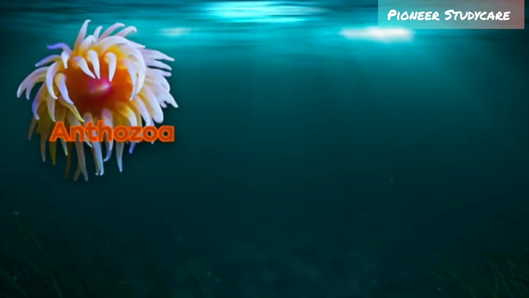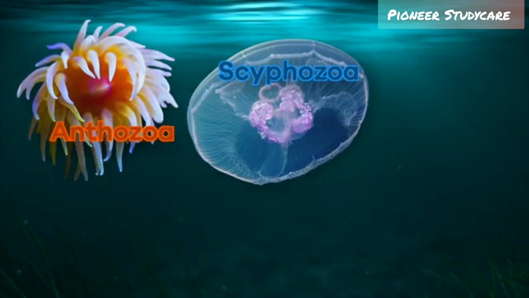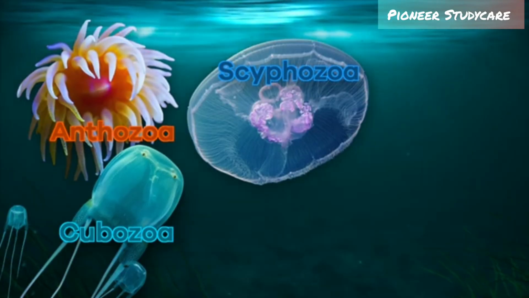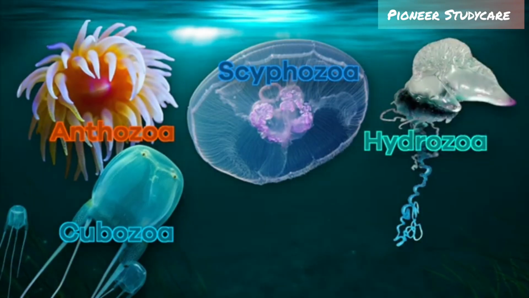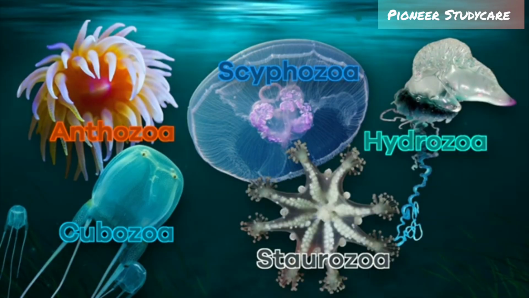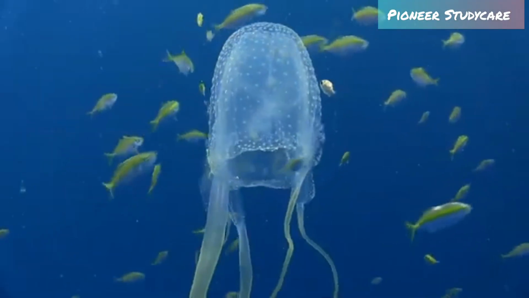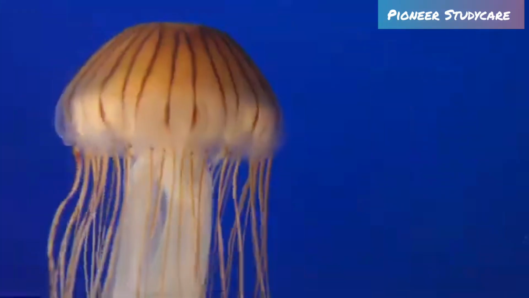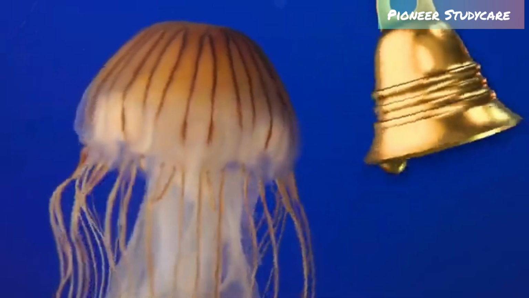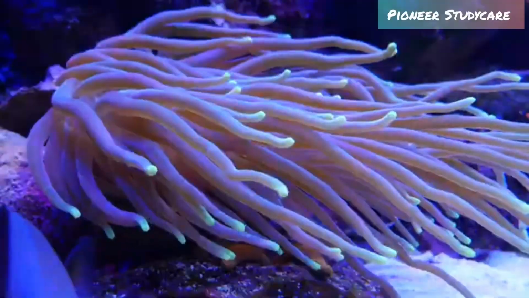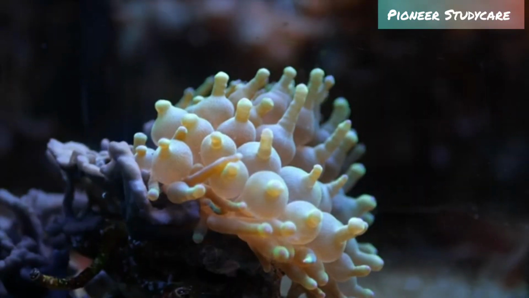These classes include Anthozoa, Scyphozoa, Cubozoa, Hydrozoa, and Staurozoa. Cnidarians typically have a simple, symmetrical body shape like a bell, like a jellyfish. Or they look like tubes anchored to a single spot, like coral or sea anemones.